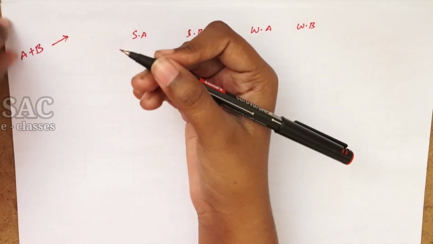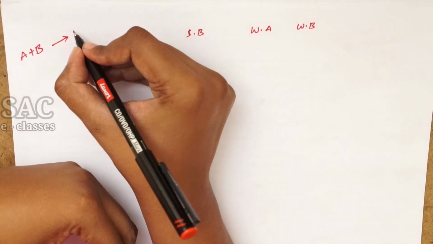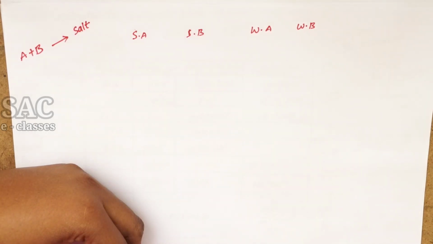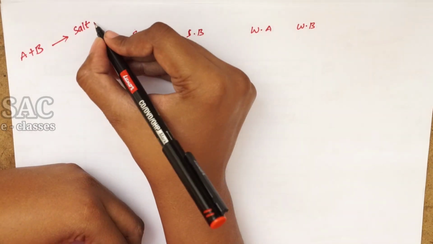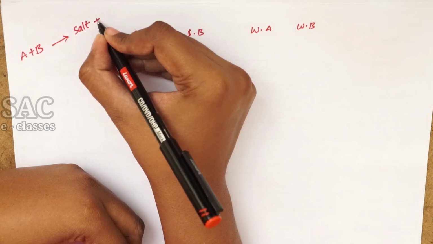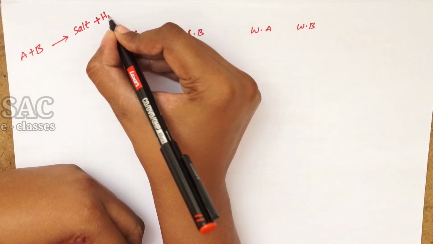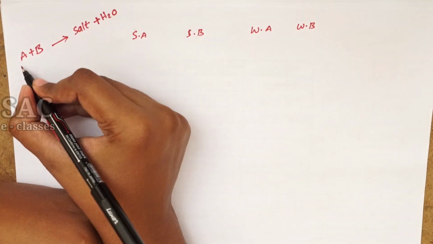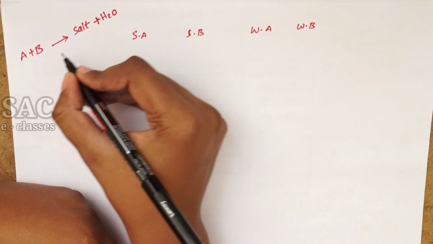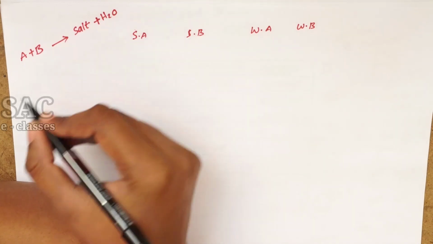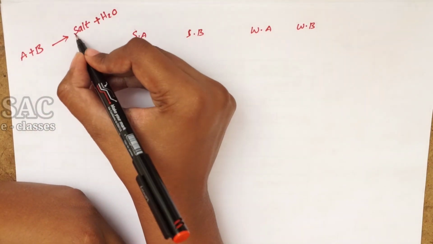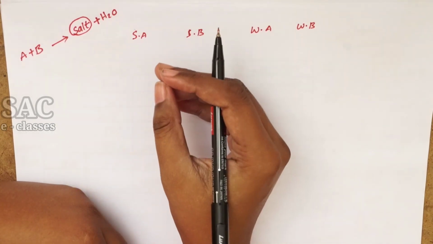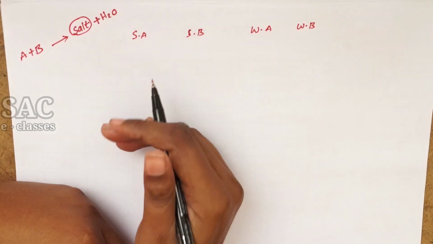When an acid is mixed with a base, it forms a salt, which is a neutral substance, neither acid nor base, and leaves some water. An acid reacting with a base gives a salt and water. But the salt is a neutral substance which will not show the properties of an acid or a base.